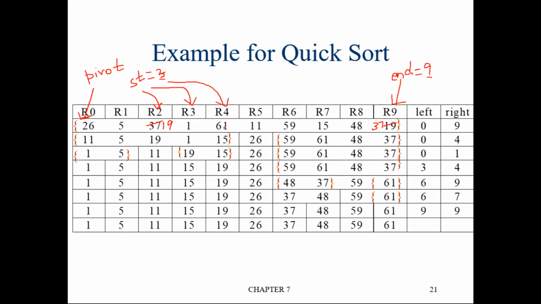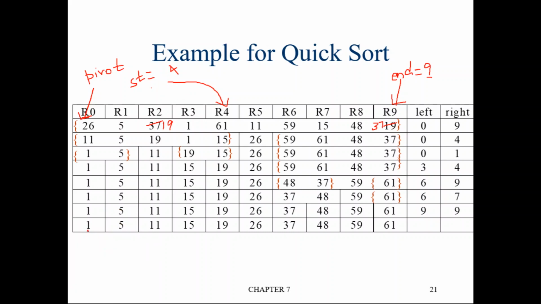Now what is the value here at the fourth location? Now start is 4. What is the value here? 61. Is it less than or equal to the pivot element? No, so stop. Okay, so now where is start pointing? Start is pointing to 4. At this point of time, start contains 4.